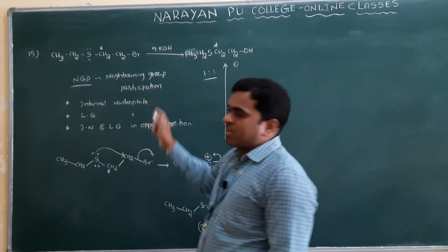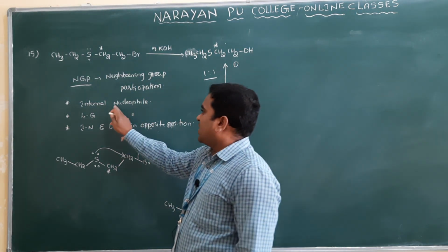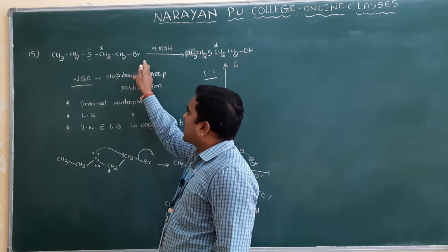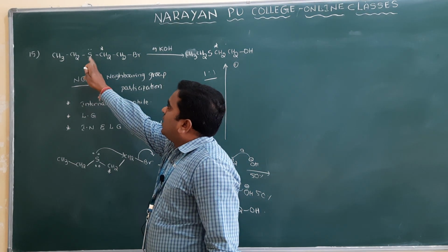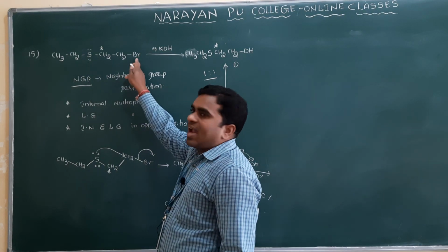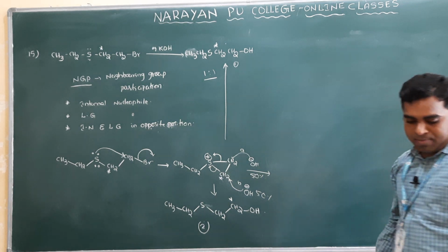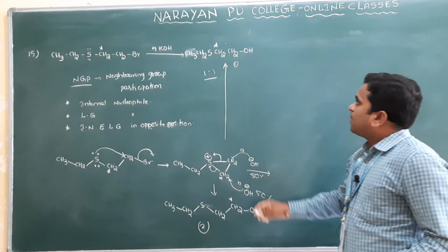Neighboring group participation. What are the main points? An internal nucleophile should be there, and also one leaving group should be present, and the internal nucleophile and this leaving group should be in which direction? Opposite positions. Clear ma? That is next one.